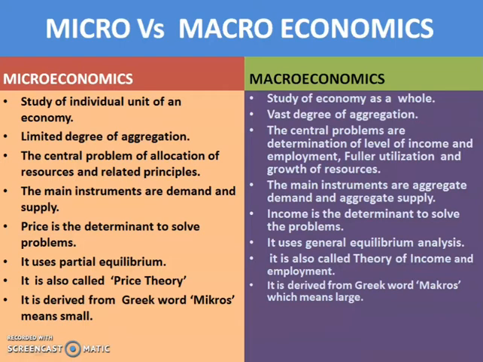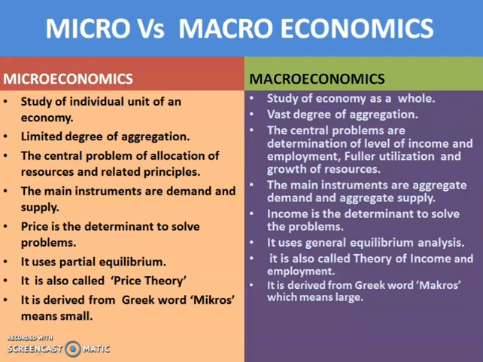Whereas in macroeconomics, there is a vast degree of aggregation because it deals with the economy as a whole, or we are studying the aggregates of an economy like all industries, national income, etc. Then the third difference is microeconomics deals with the central problem of allocation of resources and related principles and policies.